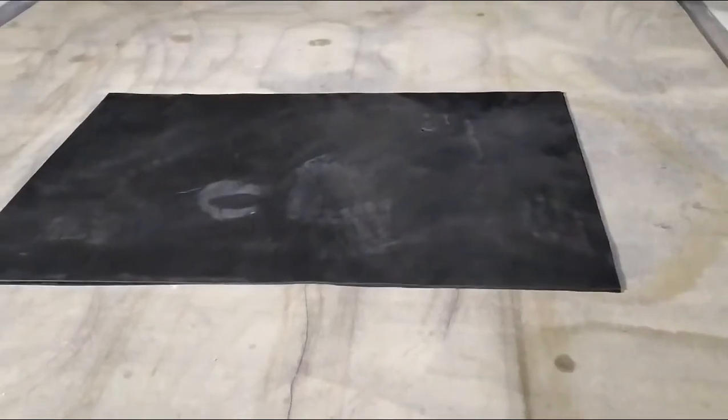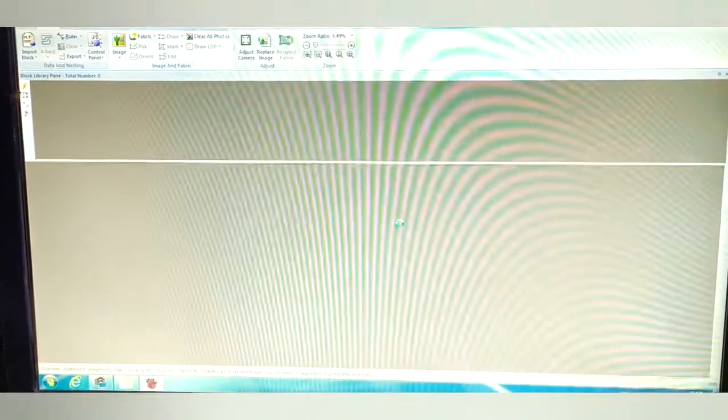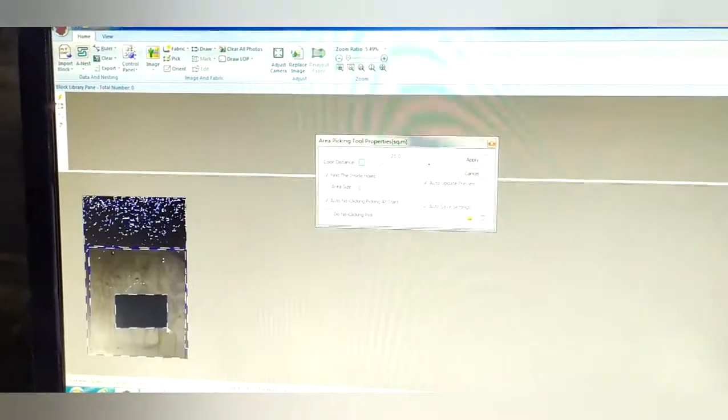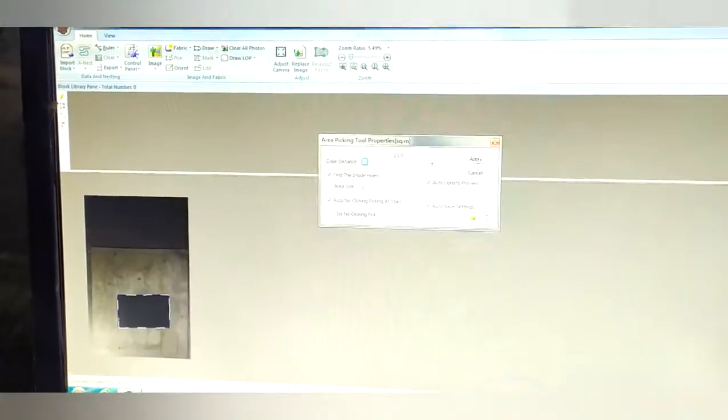This is your laser. We already take the pictures. Automatically, and click the materials, then automatically it's finished.